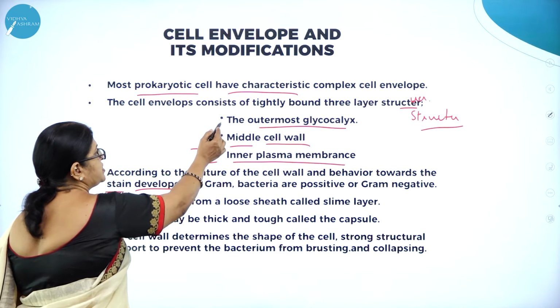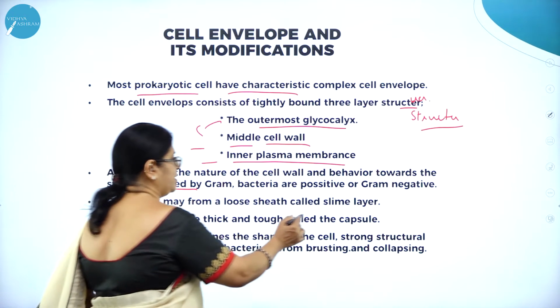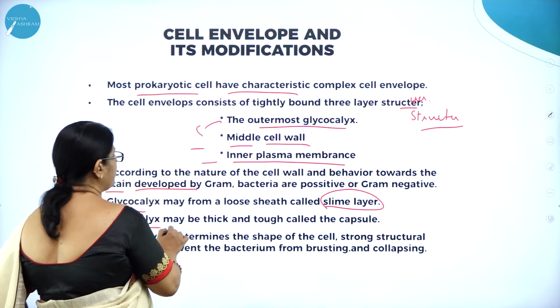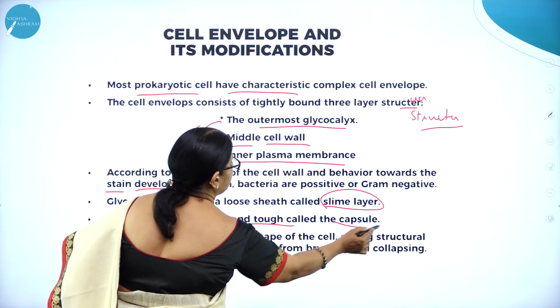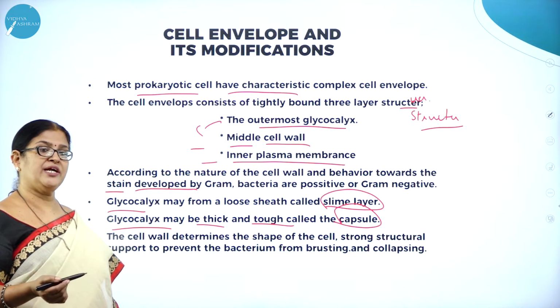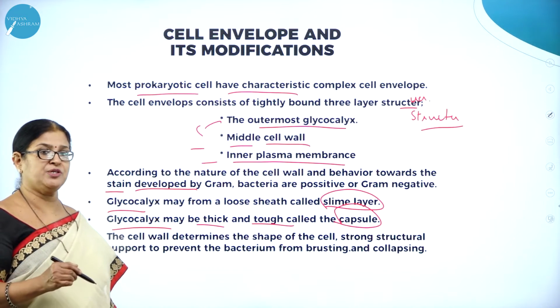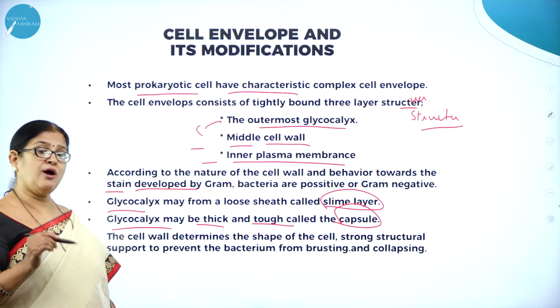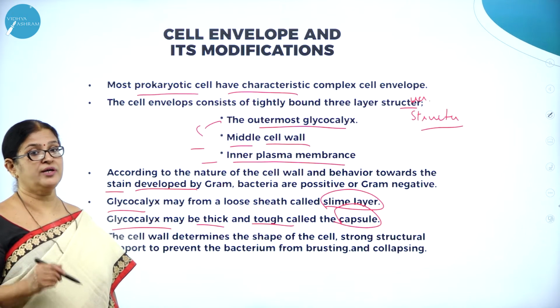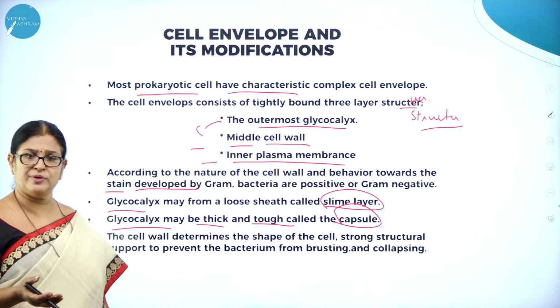So glycocalyx, which is the outermost layer, may form a loose sheath called slime layer. And glycocalyx may be thick and tough, called capsule. So here we classify the bacteria into capsulated and non-capsulated bacteria. Those bacteria which have a capsule are disease causing. Non-capsulated bacteria are non-disease causing. As I said, all bacteria are not disease causing or harmful to mankind.